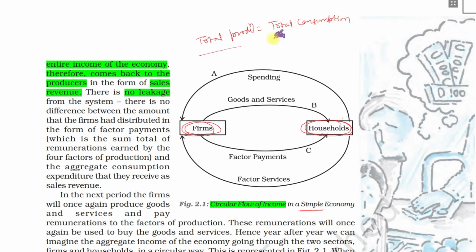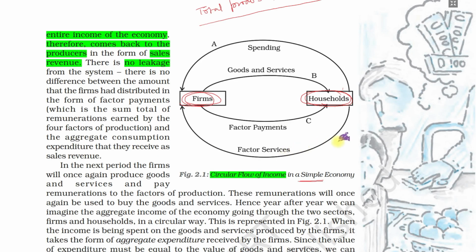So this model is prepared by assuming that total income is used for consumption by the households. There is no leakage from the system, like taxation or anything.